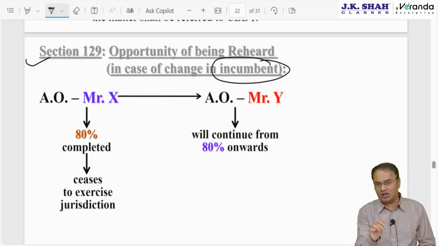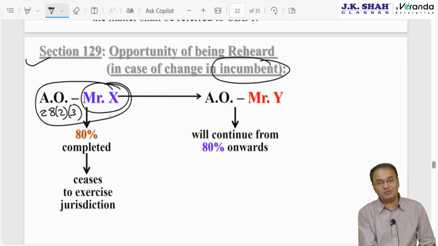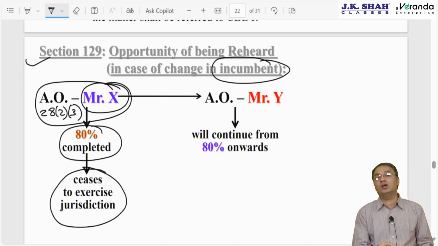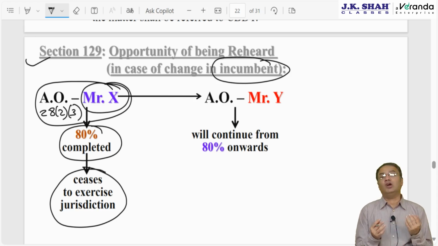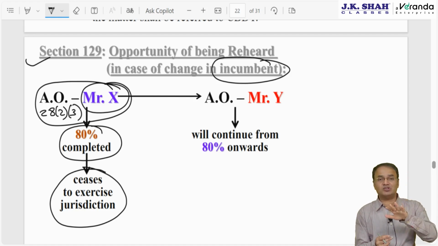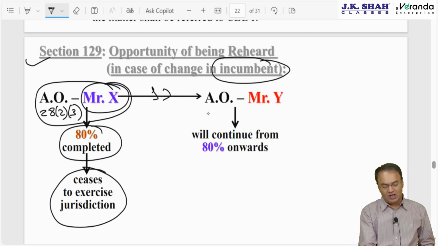For example, in your case, your case falls under AO 28/2/3. That AO is Mr. X. However, he completed 80% of your case. He issued you notice, he called for hearing, 80% of the case completed by him. And then he ceases to exercise jurisdiction, for any reason: maybe due to promotion, resignation, demotion, suspension, expulsion, mental retardedness, or any reason. If he ceases to exercise jurisdiction and is succeeded by another officer, the AO number will remain the same as earlier, 28/2/3.